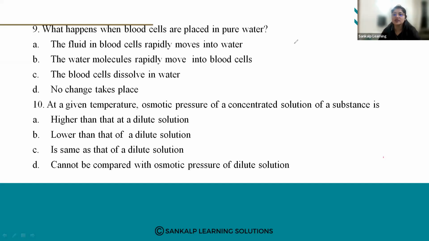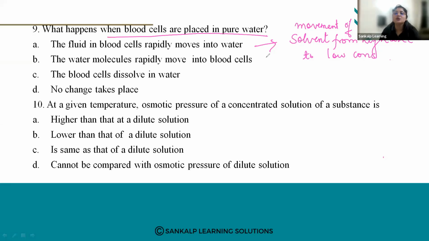Osmosis is the phenomenon in which there is a movement of solvent from higher concentration to lower concentration. So this is osmosis.